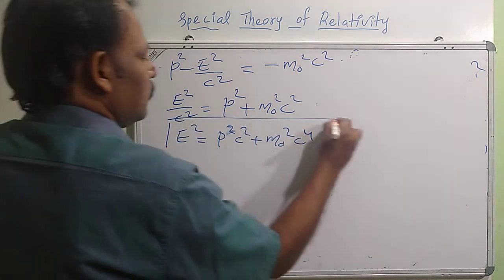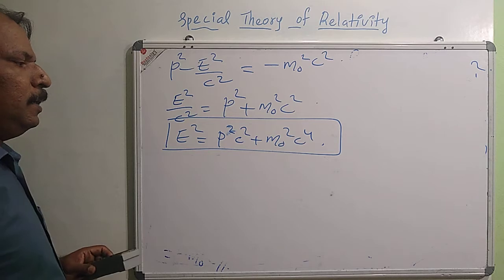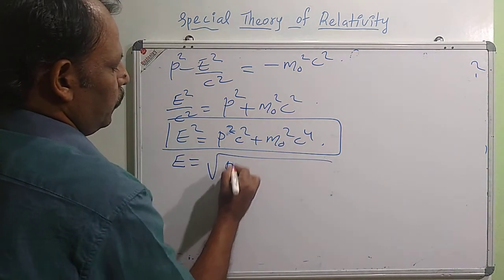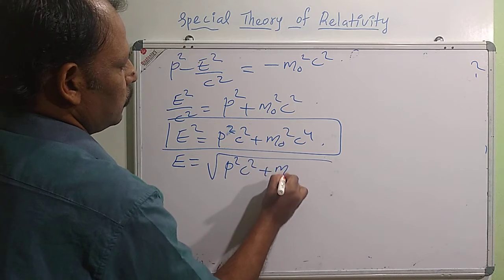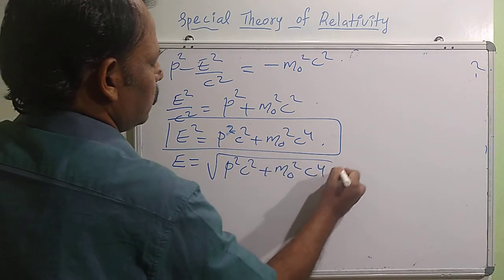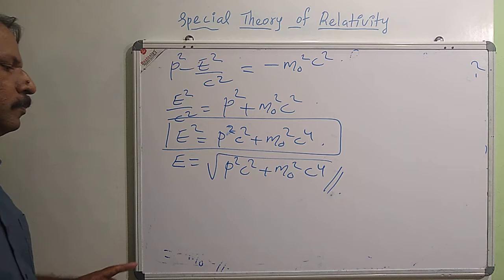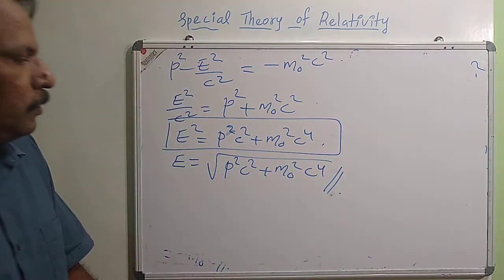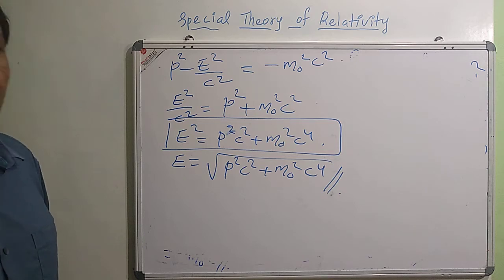So this is the relativistic equation for energy: E equal to root of p square c square plus m0 square c raised to 4.